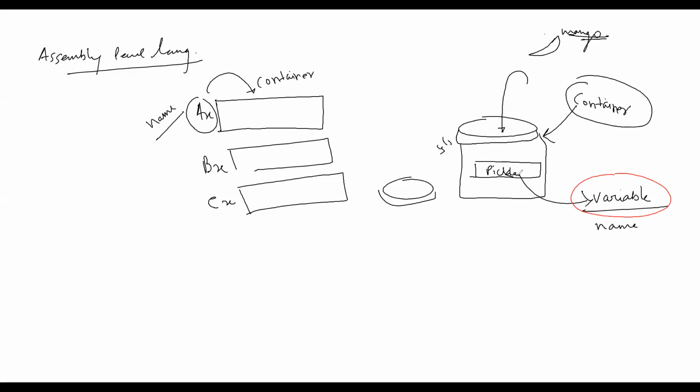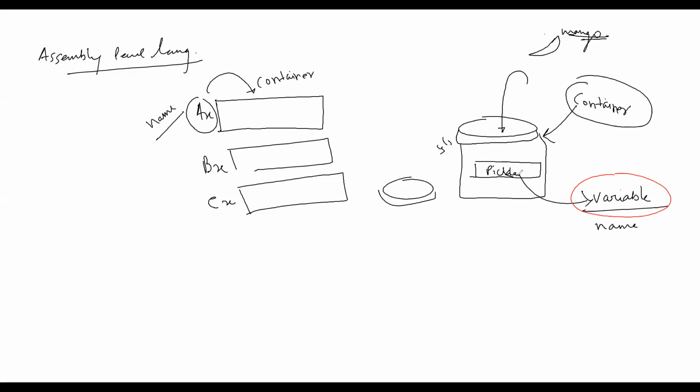If I tell you, out of 100 jars, get me that jar, how will you get the specific jar I'm asking for? I'll talk about its components: a mango pickle is there, lemon pickle is there, jackfruit is there.